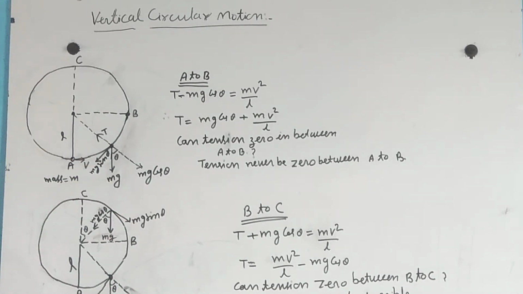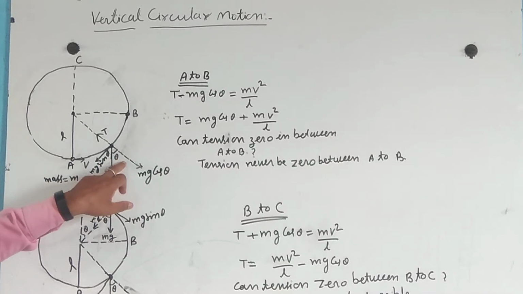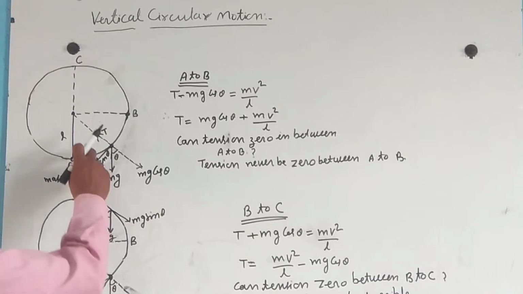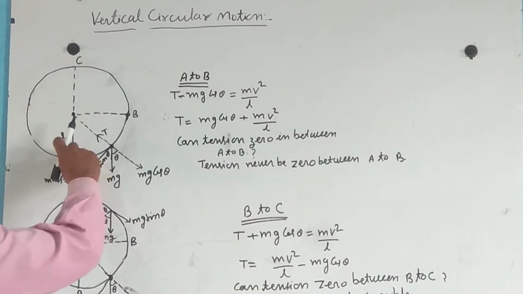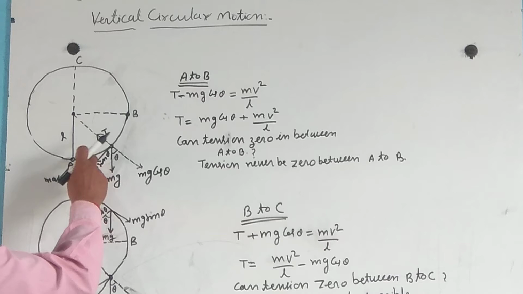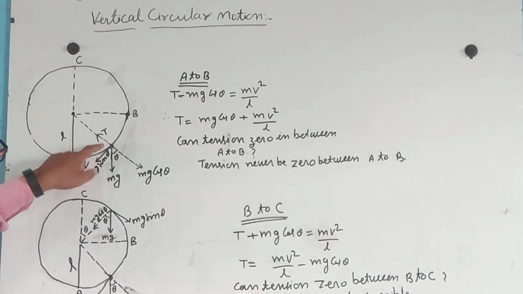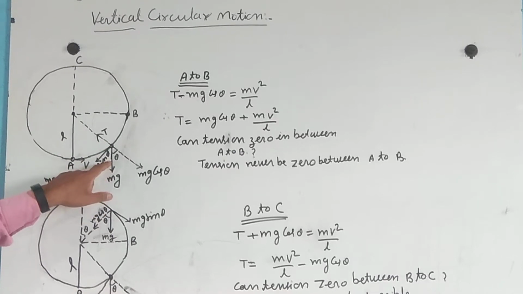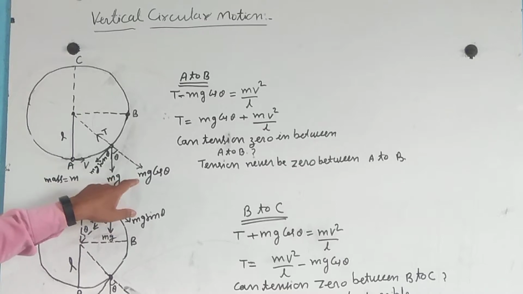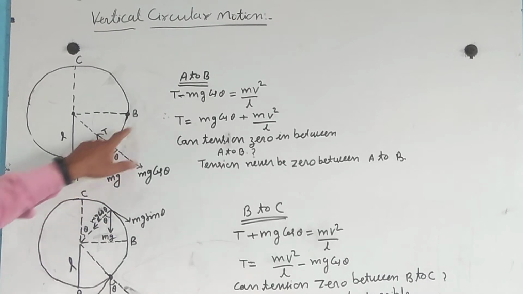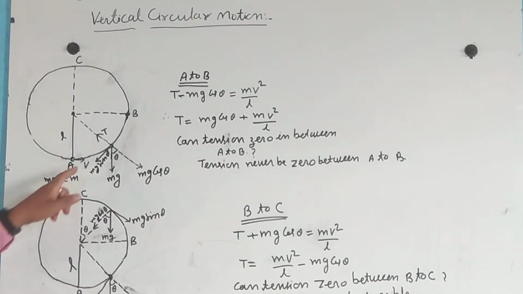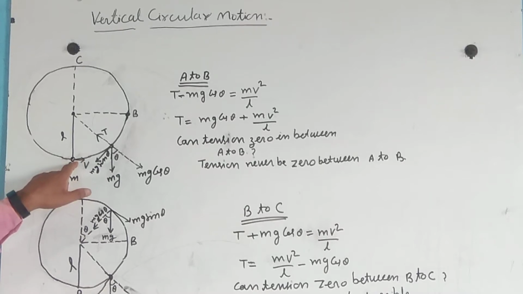It is divided into two components, one is mg cos theta and the other is mg sin theta. The particle is moving in this direction, so the weight of the particle mg has components mg sin theta and mg cos theta. Now from A to B, it moves in this direction.